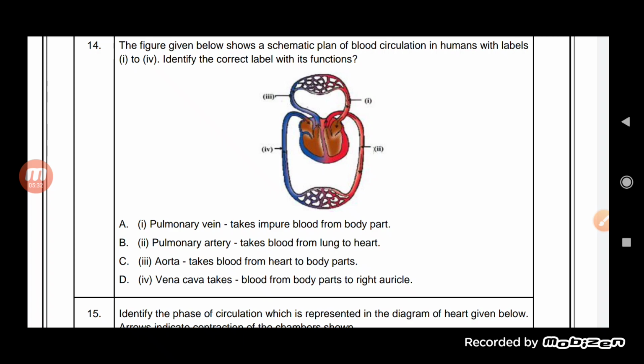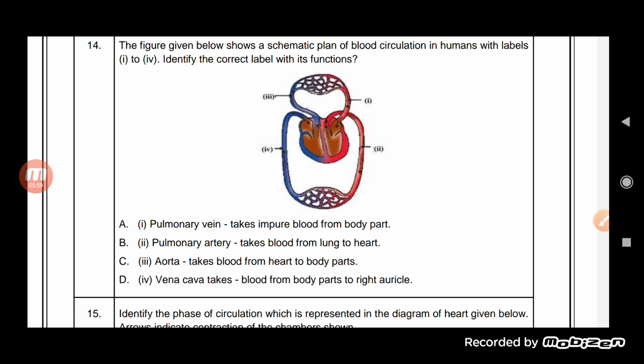Then the third one is the pulmonary artery, which carries the deoxygenated blood. You can see it is blue in color, so this tells that it does not contain a good amount of oxygen. So this is deoxygenated blood, and it is carried from the heart to the lungs with the help of a pulmonary artery.